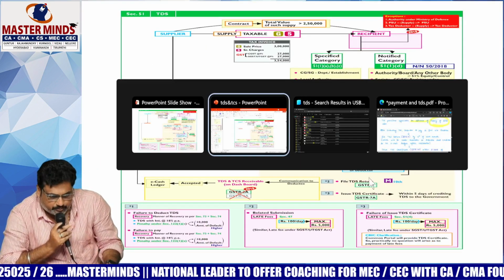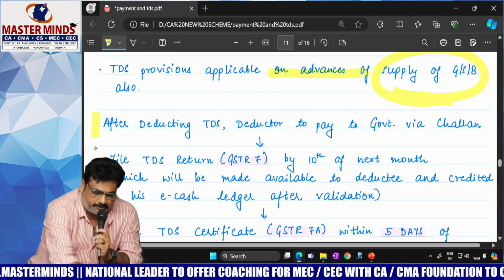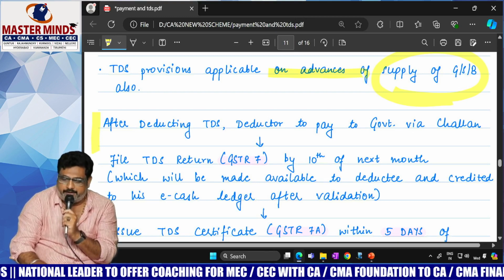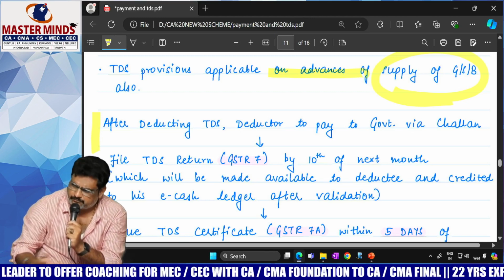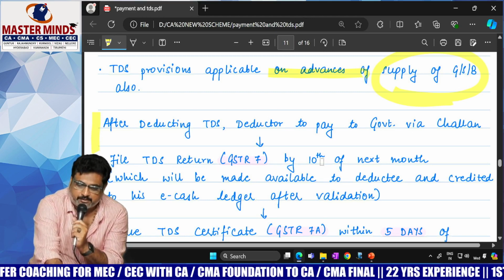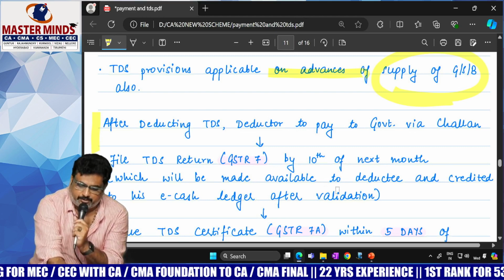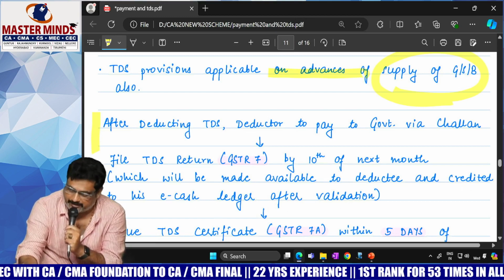Now, let's come to our session. Yes, this is the point we are discussing. After deducting the TDS, the deductor pays to the government via challan, as we already discussed, and files the TDS return GSTR 7 by the 10th of the next month, which will be made available to the deductee and credited to his e-cash ledger after validation.